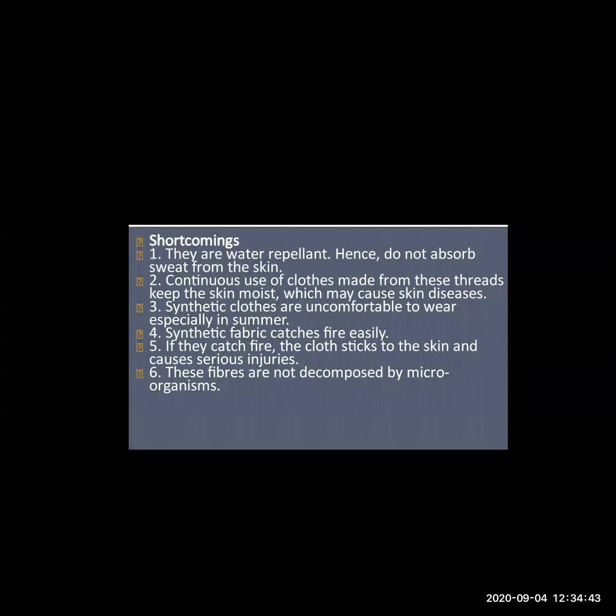These fibers are not decomposed by microorganisms, which means they remain as they are. As you know, plastic is also not decomposed by microorganisms, so there is a ban on plastic. So these types of fibers are also not decomposed by microorganisms. So this is one of the disadvantages of using these types of clothes.